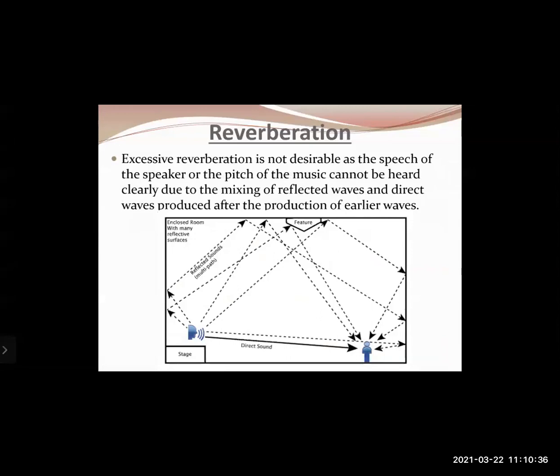Excessive reverberation is not desirable, as the speech of the speaker or the pitch of the music cannot be heard clearly due to the mixing of reflected waves and direct waves produced after the production of earlier waves. मतलब यहाँ पर क्या होगा? The sound waves will get reflected multiple times, and if there is a speaker talking, you will not be able to hear clearly what he is saying.